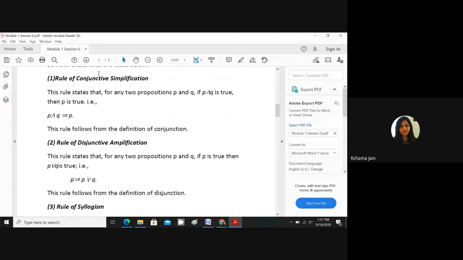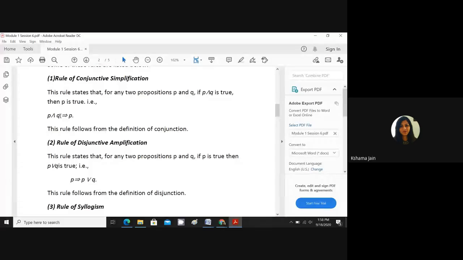So first, let's start with the rule of conjunctive simplification. What it tells: if there are two propositions P and Q, and if P conjunction Q is true, then P is true. It is written like that: P and Q is true, and for this argument, instead of the single line arrow, we write the double line arrow. That means this P is also true. Now, how would you understand this? How would you learn this?